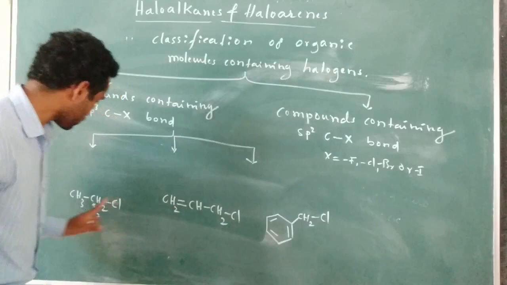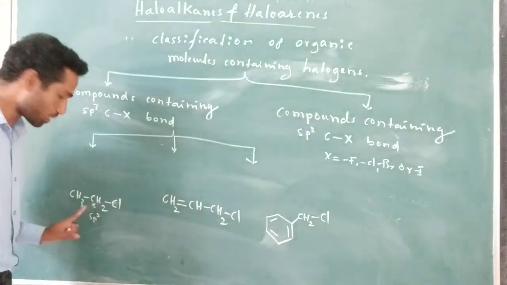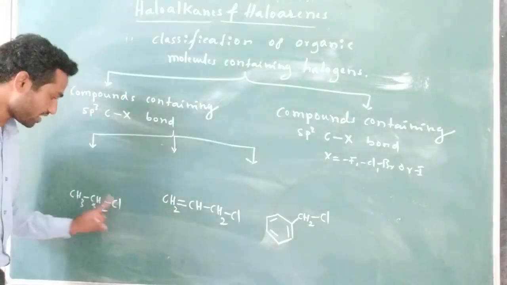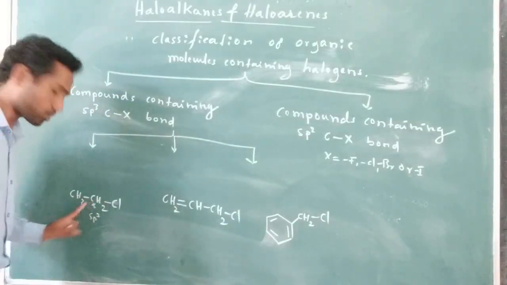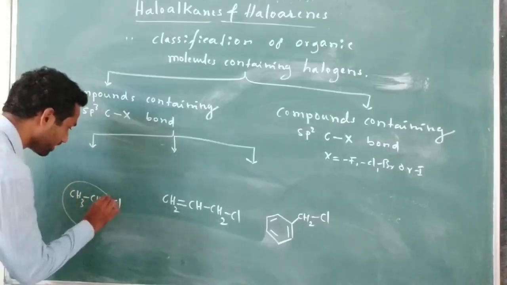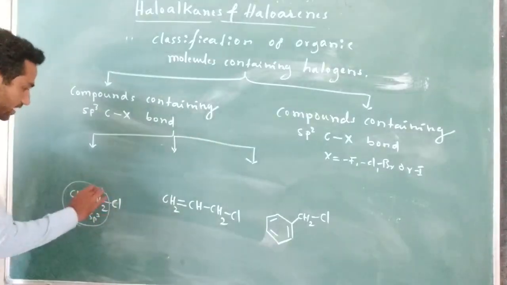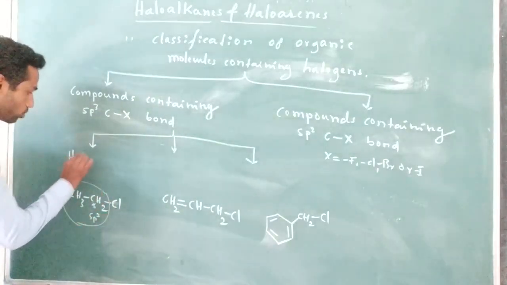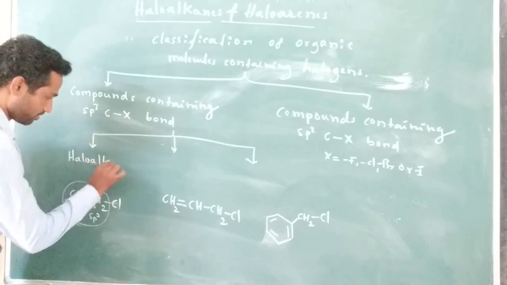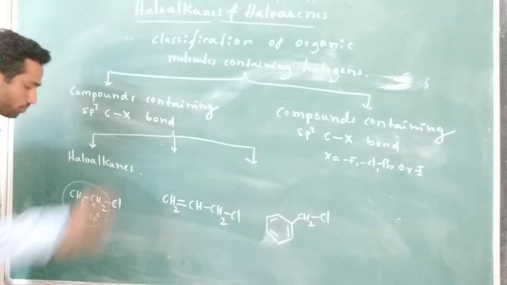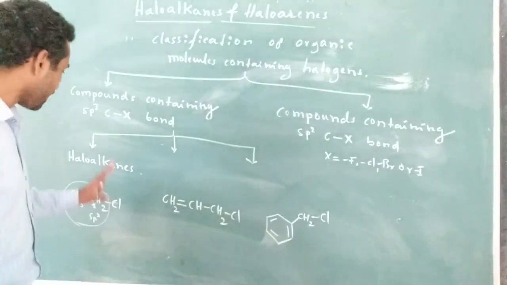Just observe this one. Halogen is attached to an sp3 hybridized carbon. So this molecule is nothing but an alkane. Right. So therefore this class is known as haloalkanes. This class of compounds is known as haloalkanes.